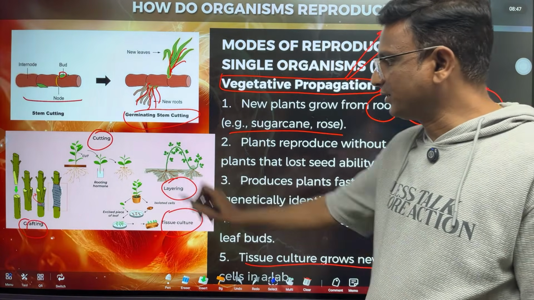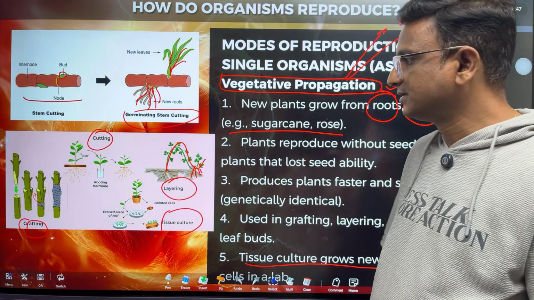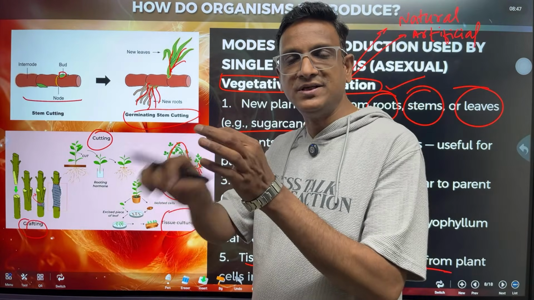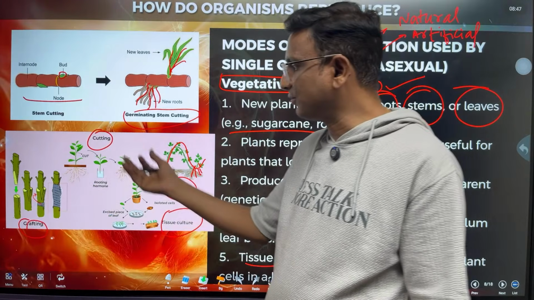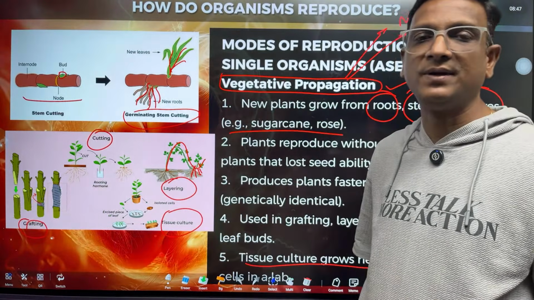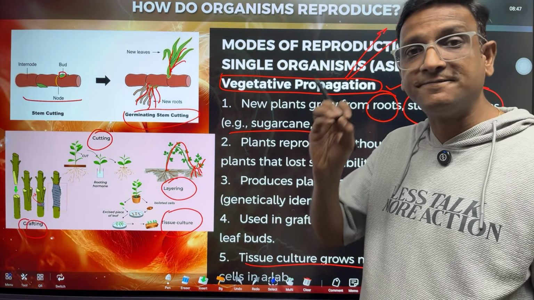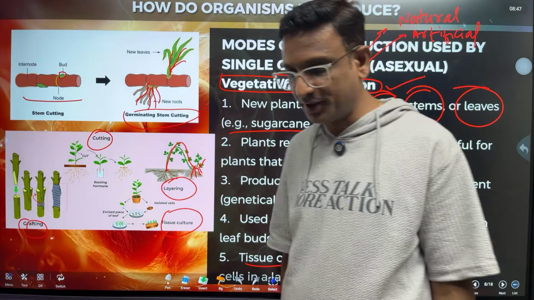Layering is one technique. You can see the plant is bent like this and it is grown into a new plant. And cutting, by cutting a piece of stem or a root, we can grow a plant. Grafting, see they are attaching the branches of two different plants. Layering, grafting, cutting, all these are the different techniques of vegetative propagation.